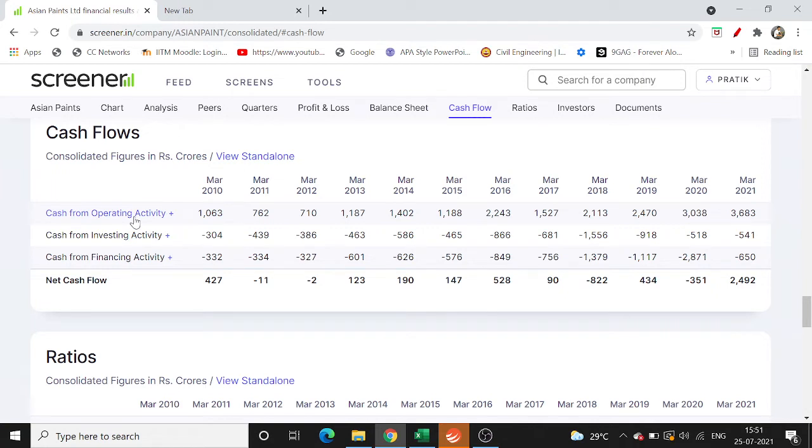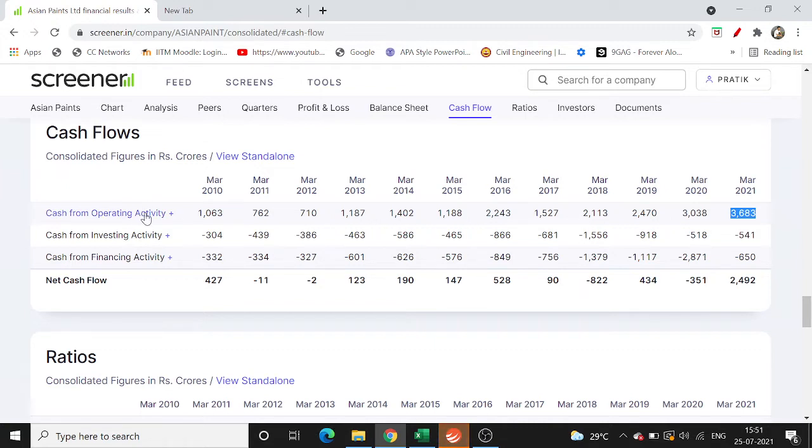The first point you should notice in operating activity is that it has to be growing over the years. Now, in Asian Paints, you can see in 2010, it was making 1000 crores. In 2016, it was making 2000 crores, and now it's making 3000 crores. So over the decade, it has grown threefold, which is a good sign. This is the first sign we should see.